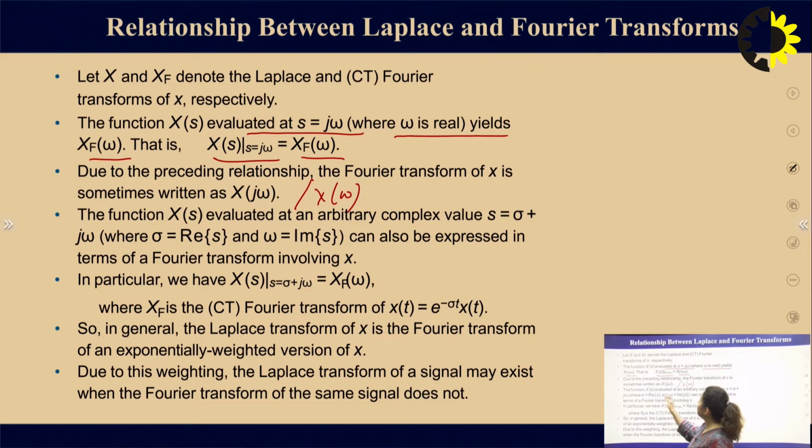The function X evaluated at an arbitrary complex value, that is s equal to sigma plus j omega, where sigma is the real part of s and omega is the imaginary part, can also be expressed in terms of a Fourier transform.